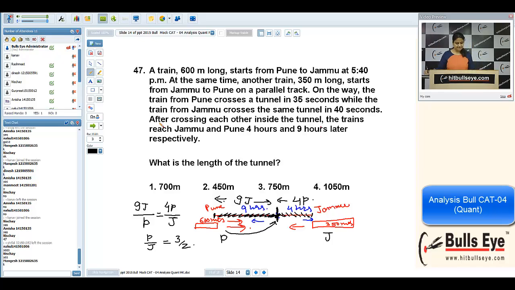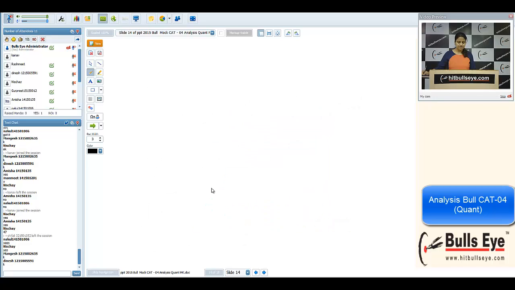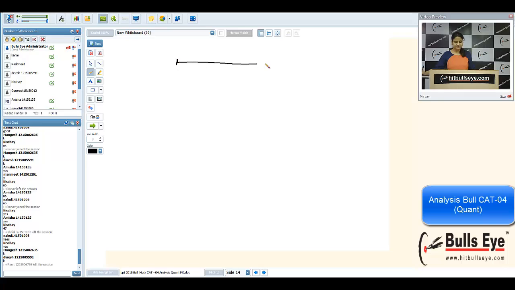Okay. So I'm considering P speed as 3x and J as 2x. Once again, that is a shortcut only. There are many questions on TSD which are based on these shortcuts. Once again, I'm writing the whole thing. Suppose there are two cars or trains, anything. One is moving with the speed of P, another with the speed of J. They are starting together. That is the main thing.